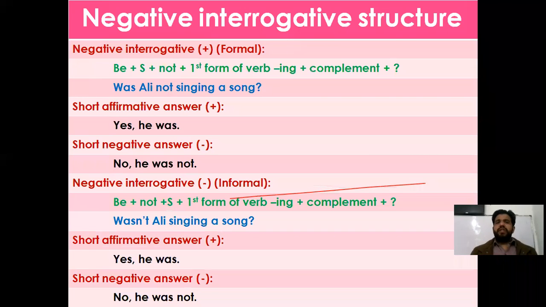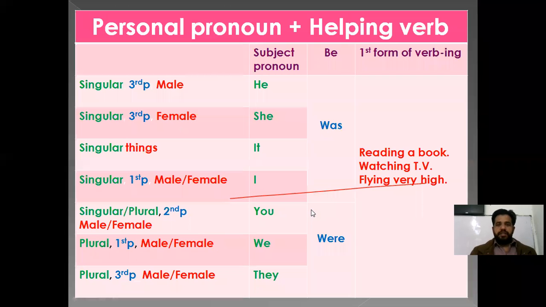If you change it to negative interrogative formal, again you bring be to the start of the negative structure: be plus subject plus not plus first form verb with ing plus complement. So, was Ali not singing a song? Short affirmative answer, yes, he was, and short negative answer, no, he wasn't. For negative interrogative informal, you bring not along with be to the start of the sentence, then the subject, then first form verb with ing plus complement plus sign of interrogation. So, wasn't Ali singing a song? Short affirmative answer is he was, and short negative answer, no, he wasn't.